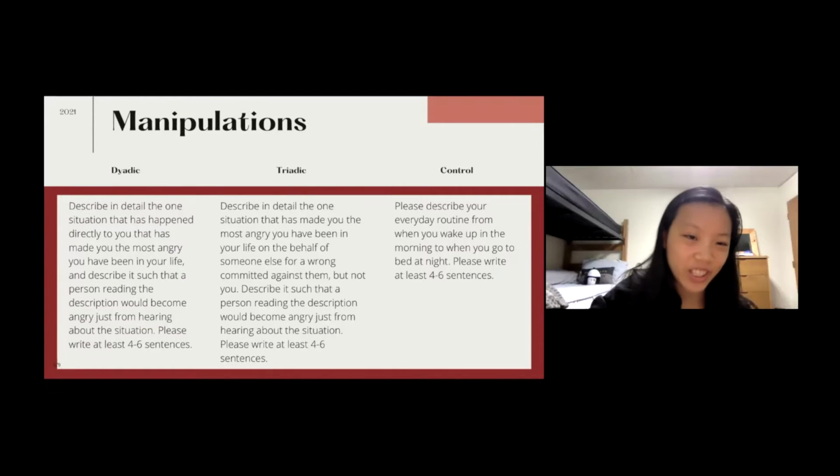All right, and as you can see here, we had three groups, and these are the manipulations we used. If you want, you can pause the video and look at each of the prompts.